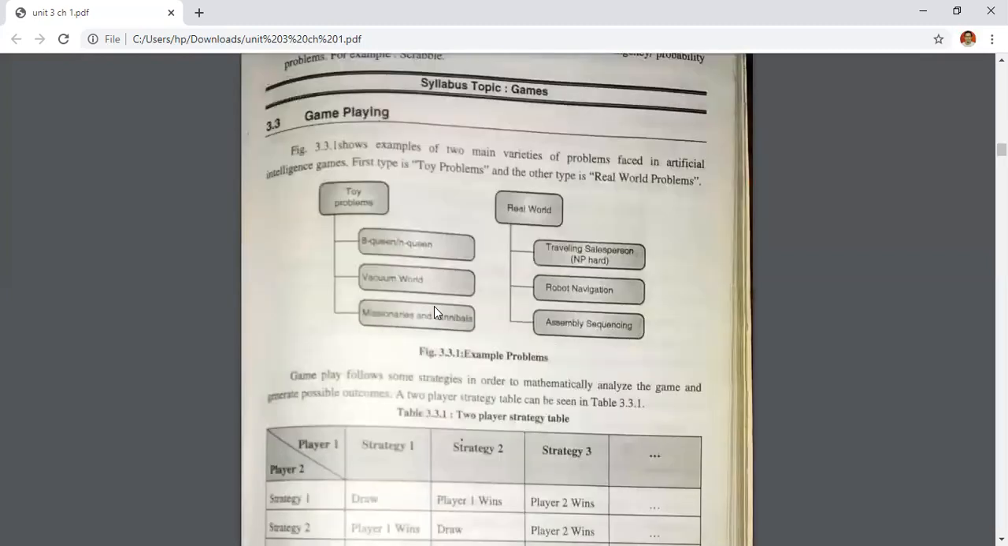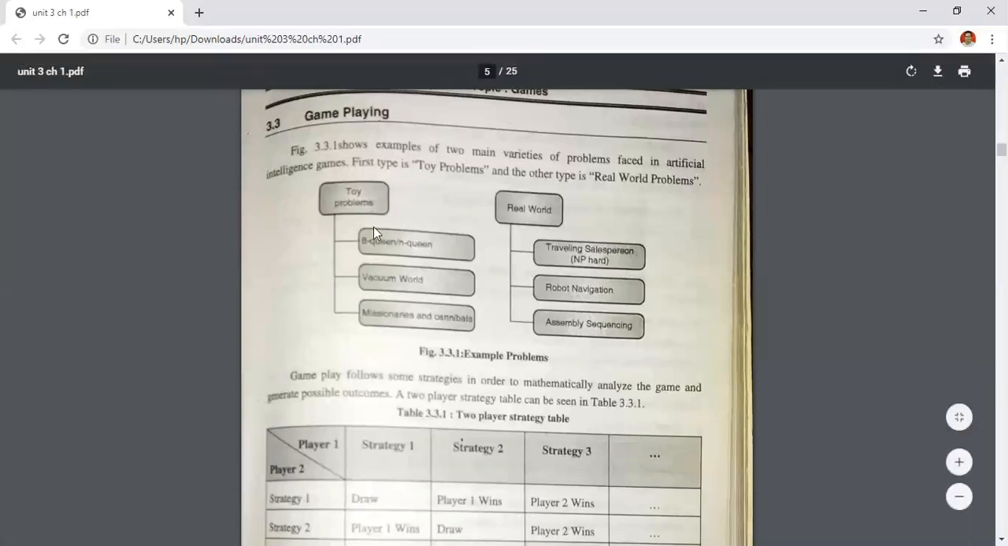Got it till this? Yes or no? Yes, ma'am. Then the next is your gameplay.